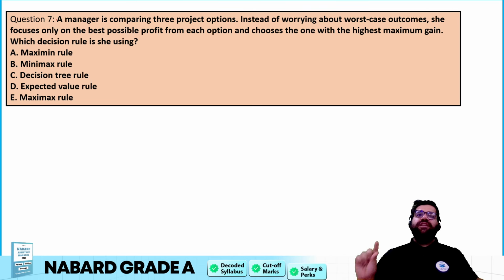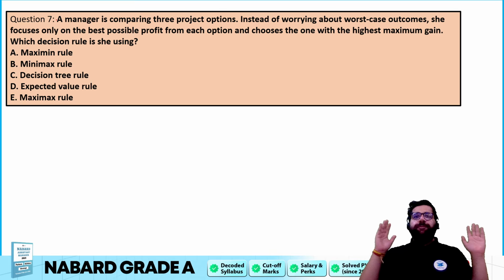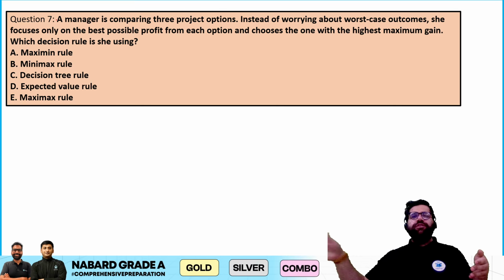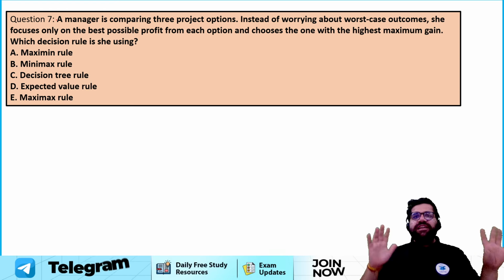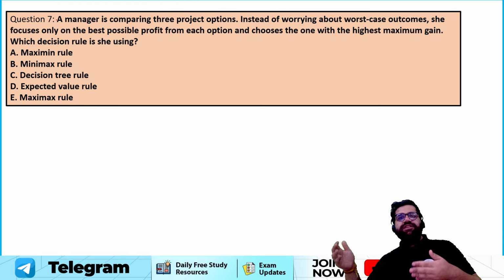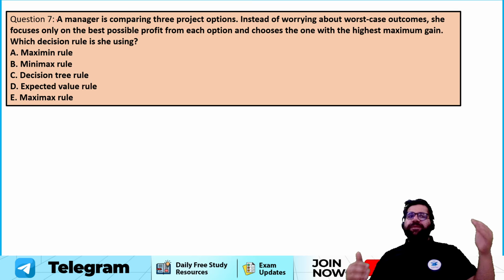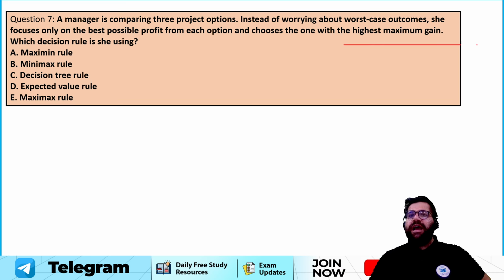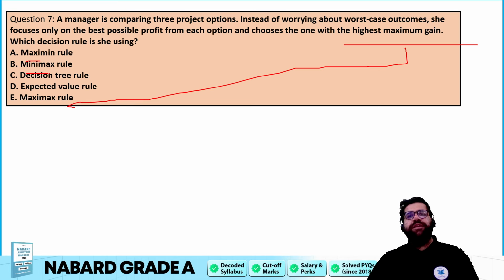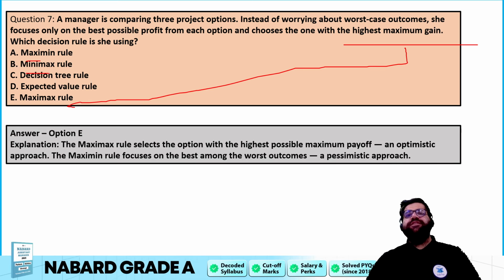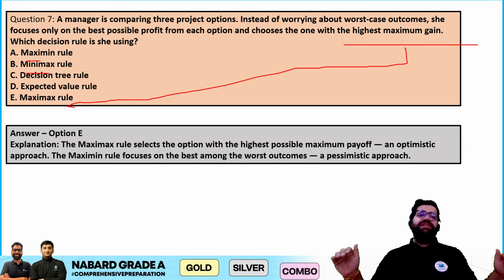So you should know that there are certain models which will help you to make decisions. The two very popular ones are Maximax and Maximin. Although there are four models, the two popular ones are Maximax, which gives you the highest possible outcome, and Maximin, which is the most pessimistic one. So the optimistic one, like in this case, you have to identify the highest maximum gain. So that will be working with Maximax, which is your option number E. Right? If you see Maxi-Min, Mini-Max, these are different models which will help you to make a decision. But the correct answer over here will be option number E, which is giving you the best value.